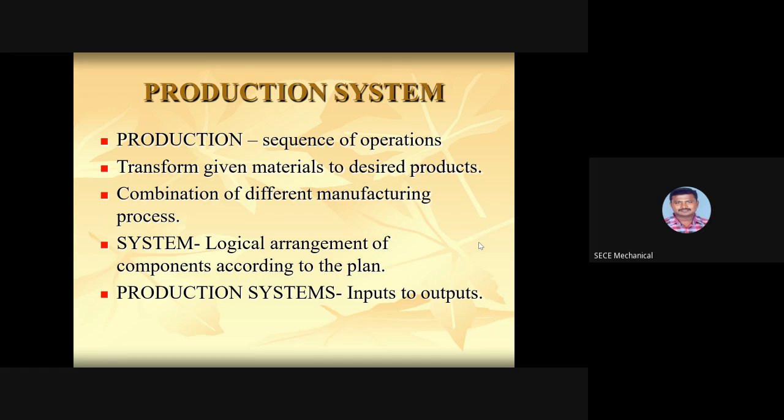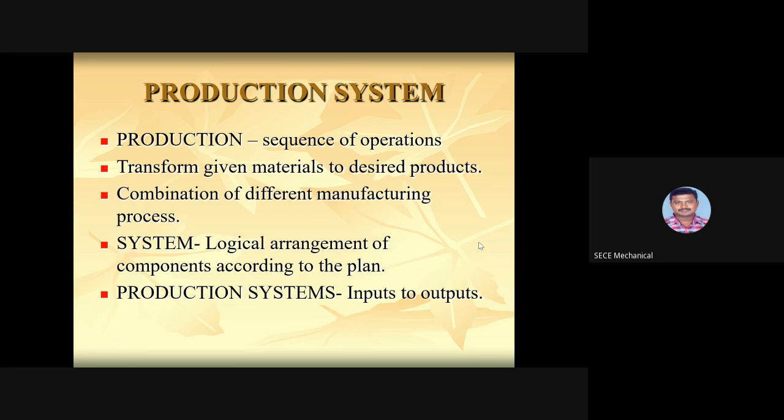The transformation of given materials to desired products. Because from raw materials to finished products, we may use a lot of sequences of operations to achieve the desired products. Next is the combination of different manufacturing processes. There are several different combinations of manufacturing processes we are using.